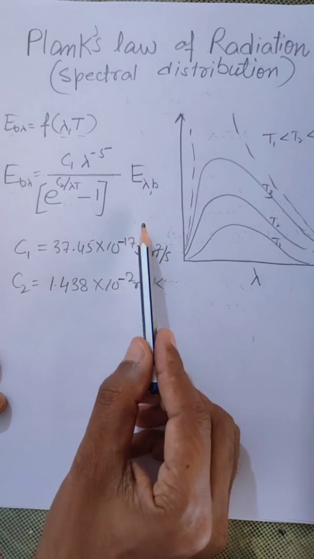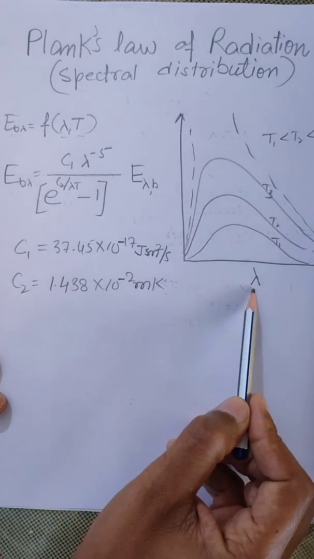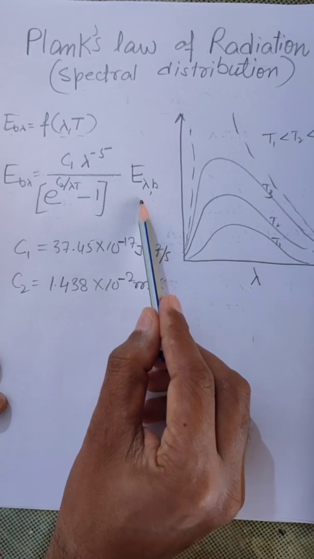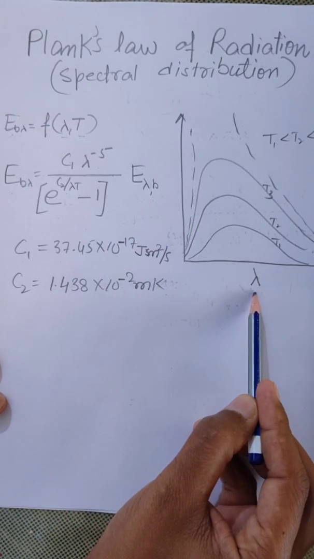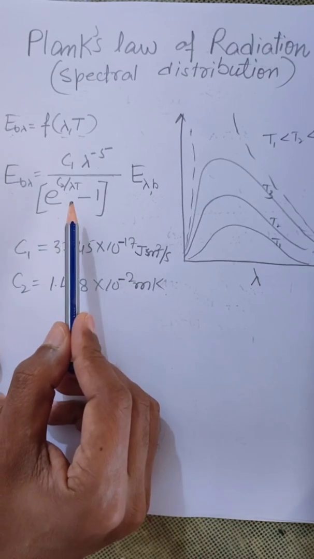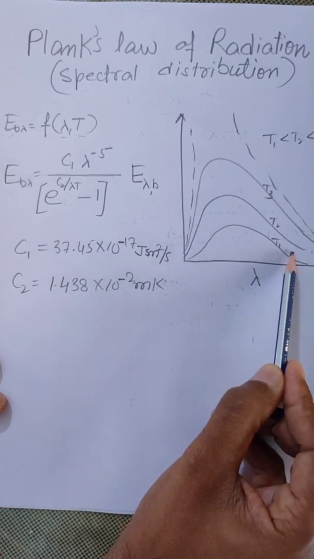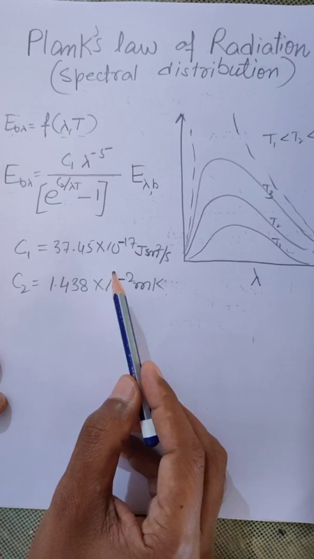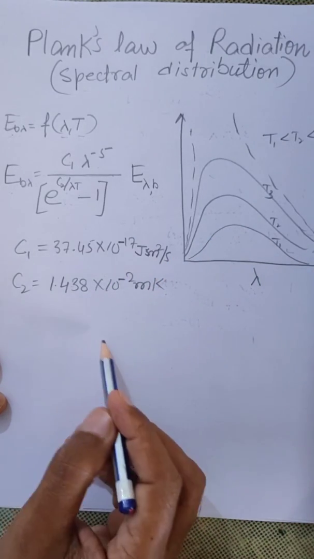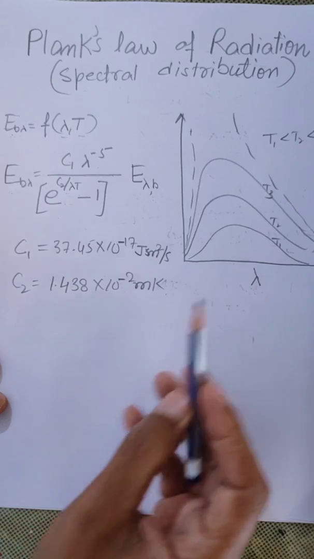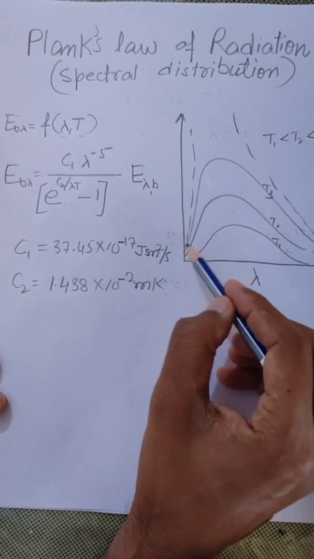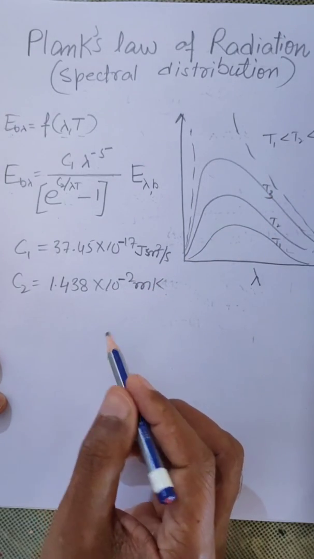There is a plot between EB lambda and lambda. EB lambda is the monochromatic emissive power of a black body, and lambda is the wavelength. When you change the value of lambda in this equation for a particular temperature, let's say T1, there will be a smooth curve like this. Now if you raise the temperature from T1 to T2, there will be a second curve, and similarly we can draw other curves.